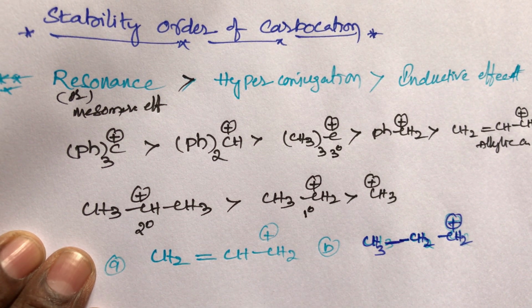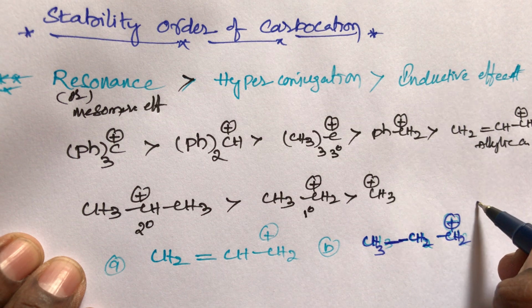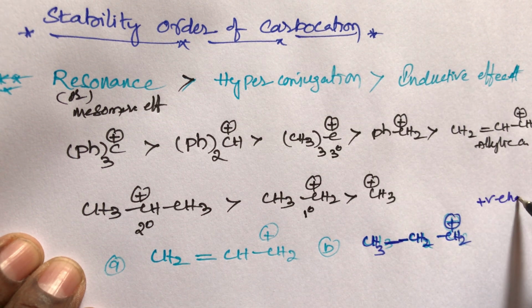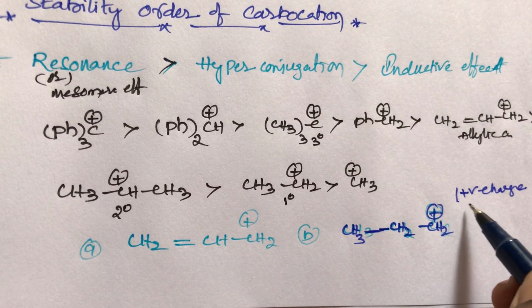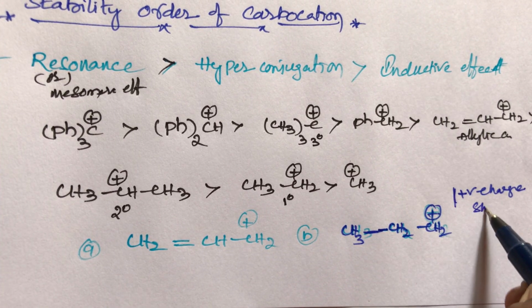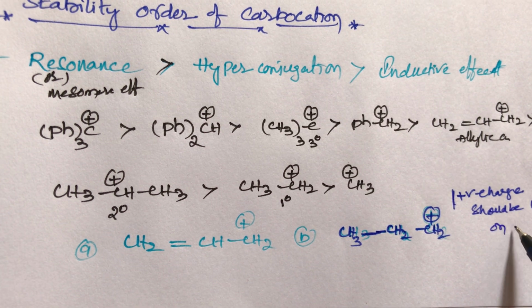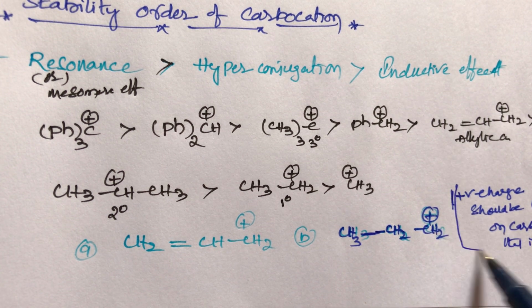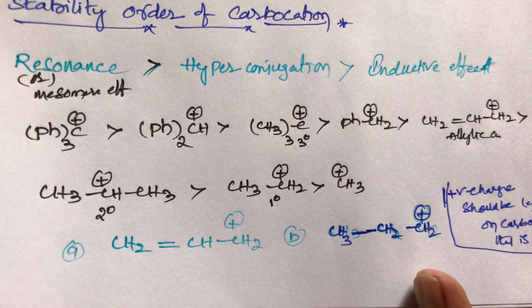What is the concept, students? It is the stability of carbocation. How do we find it? I gave a simple trick: the positive charge should be less on carbon. A compound with less positive charge on carbon is always more stable.